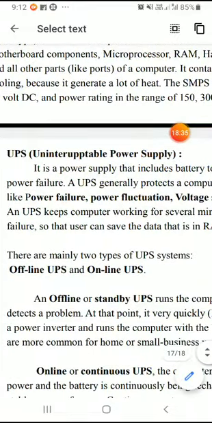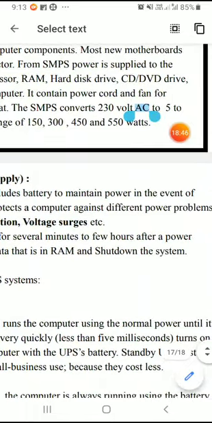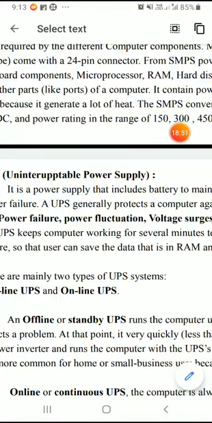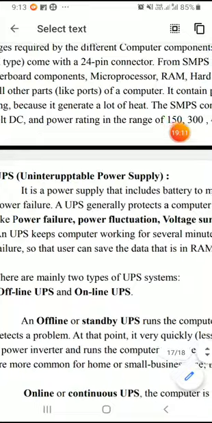The next part is called a UPS. UPS stands for uninterruptible power supply. So this is the secondary power supply. Usually it is a power supply that includes a battery to maintain power in the event of power failure. So suddenly, if the mains power supply goes off, in order to retain the information of a computer system and keep the computer system connected with the power, a secondary power system is used, that is called uninterruptible power supply.